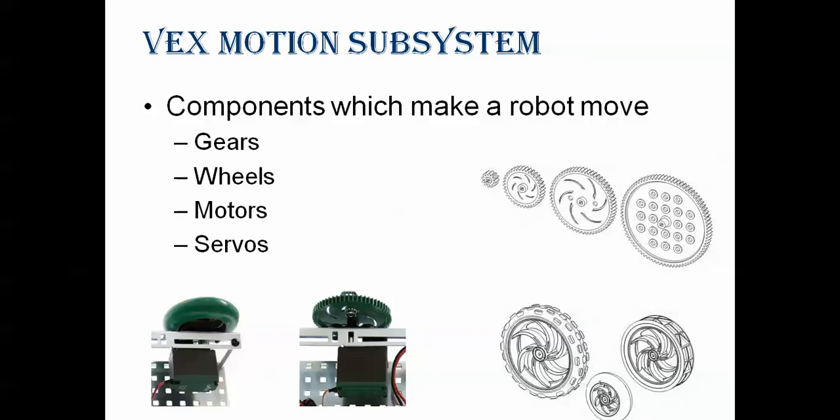Then how to move the robot. To move the robot, you have seen here the gears, then we have wheels and some motors and servos. Here we have the 269 motor and the 393 motor, 2 types of motors, and different types of wheels we can use. Some wheels allow motion in all 4 directions: forward, backward, left side, right side.